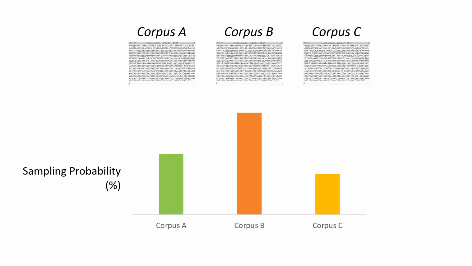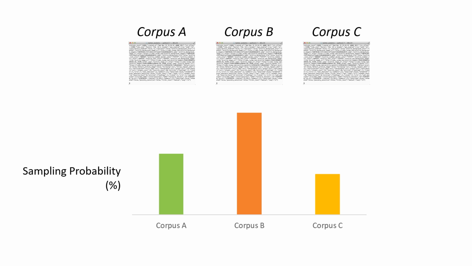And this is exactly what Meta AI did. They attempted to create a method that adaptively optimized the sampling probability per corpus during the training process. Higher probabilities are assigned to the specific corpus that will likely play more important roles towards improving the performance on target domains in certain training epochs.